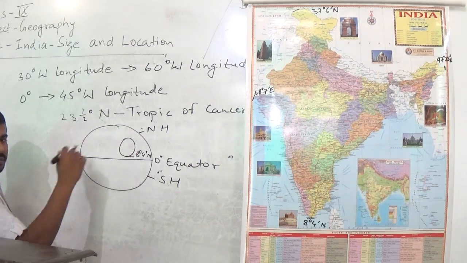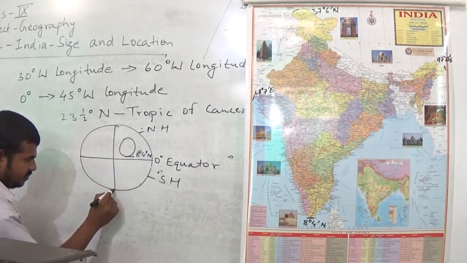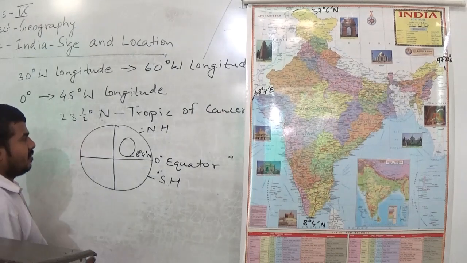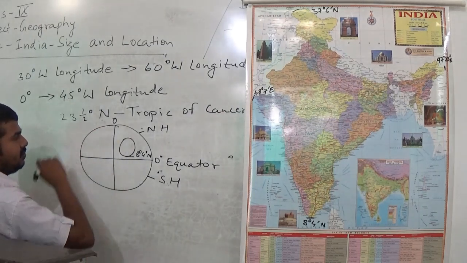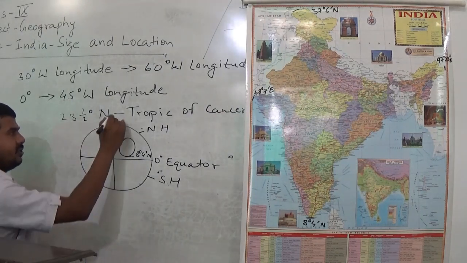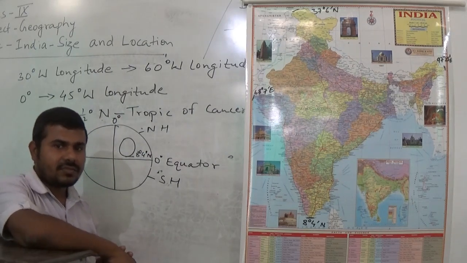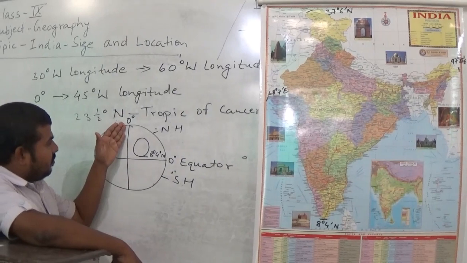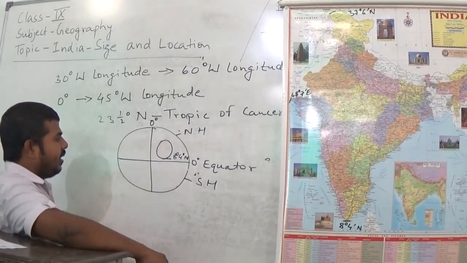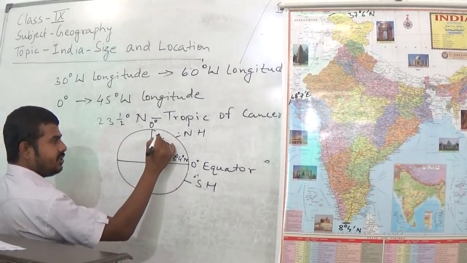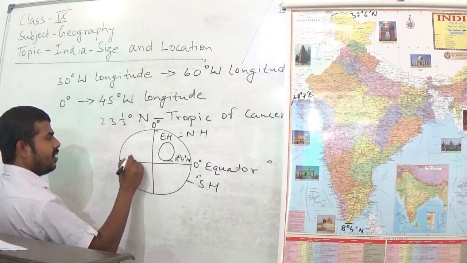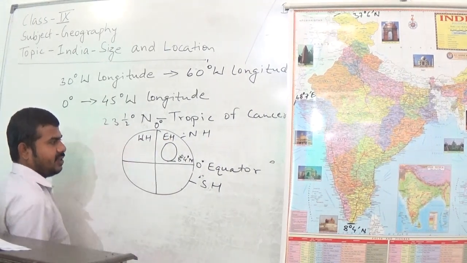Now this is the globe. Let us assume this is the globe and assume this as 0 degree which passes through Greenwich. Now this is 0 degree and this is the eastern hemisphere and this is the western hemisphere.